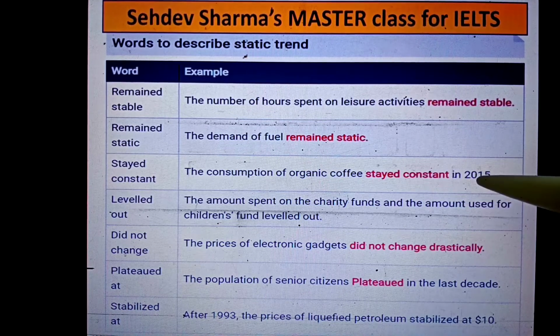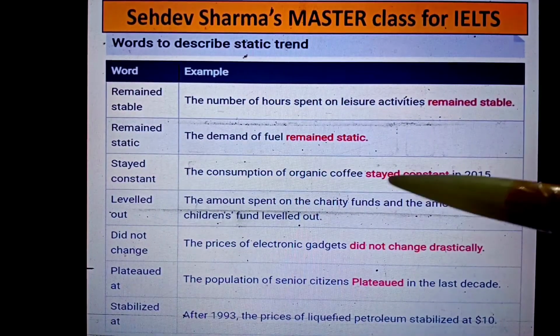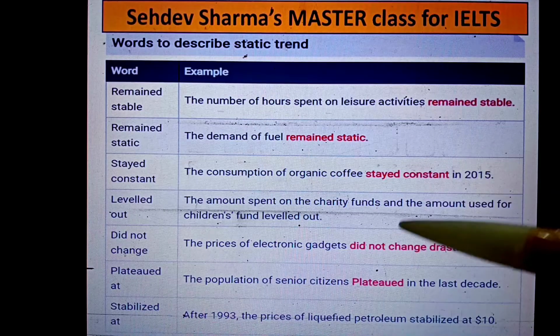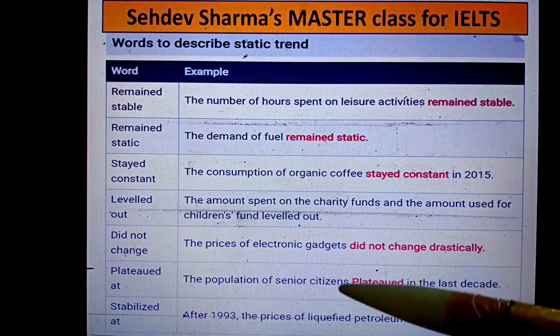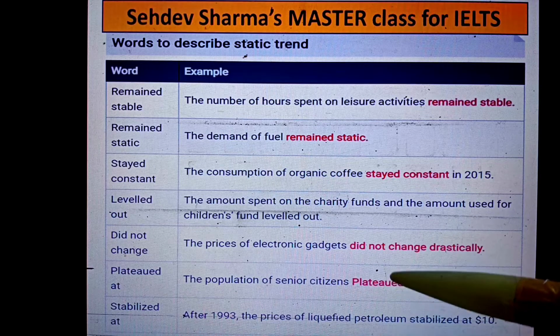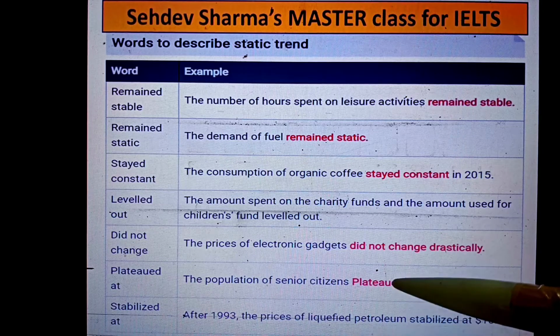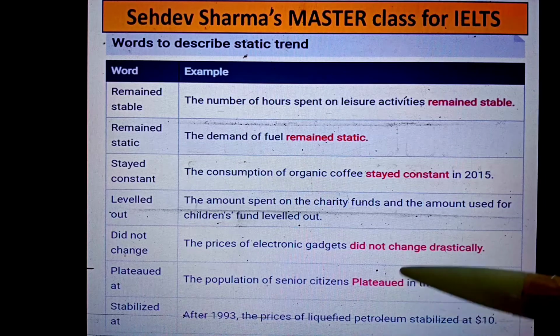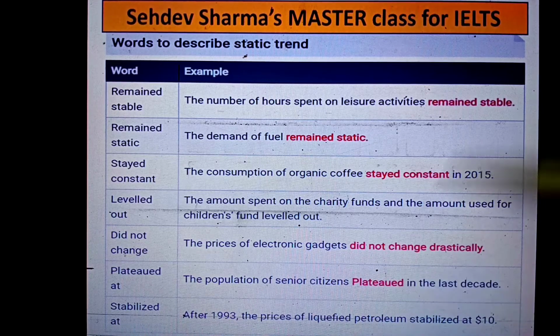Stayed constant, wonderful sentence. The consumption of organic coffee stayed consistent in 2050. Did not change drastically, wonderful. Plateaued, wonderful word. Please, I am focusing on this word, plateaued. Why write this? Because this is a high-graded word which might give you the desired bands in your Task 1. Please do use it. Plateaued is a wonderful word. You can use it in the summary also, or in body paragraph 1 or 2 where you feel suitable according to your trend.